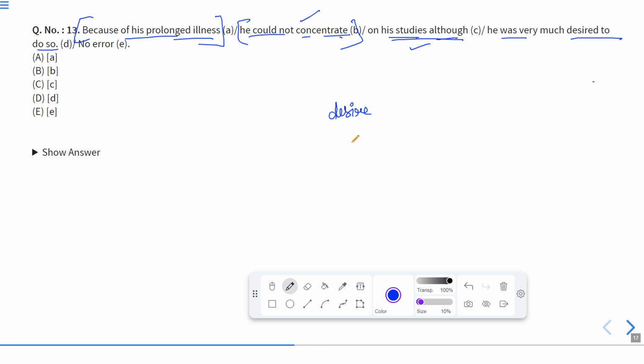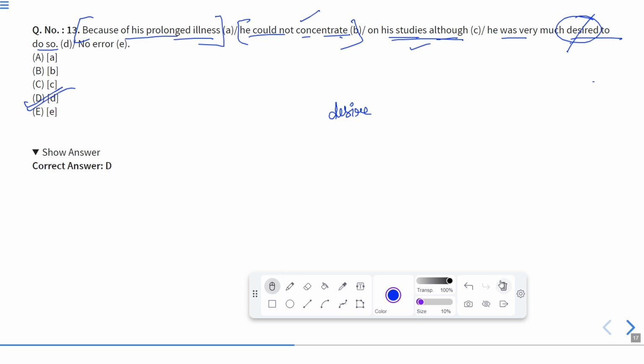It should be: he was very much willing to do so, or he was very passionate about doing so. So this D part contains the error, and the answer will be D.